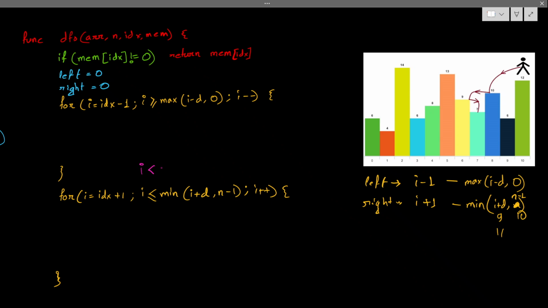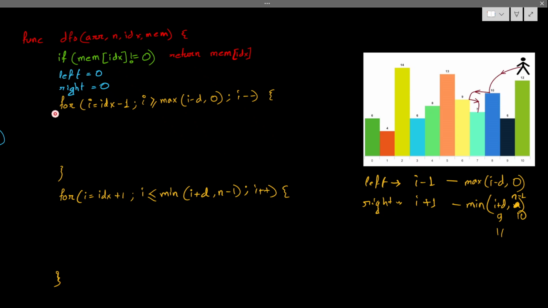So that will be the minimum of I plus d plus 1 comma n, because I'm using strictly greater than, and here it will be strictly greater than max of I minus d minus 1. Okay, so please remember this thing.